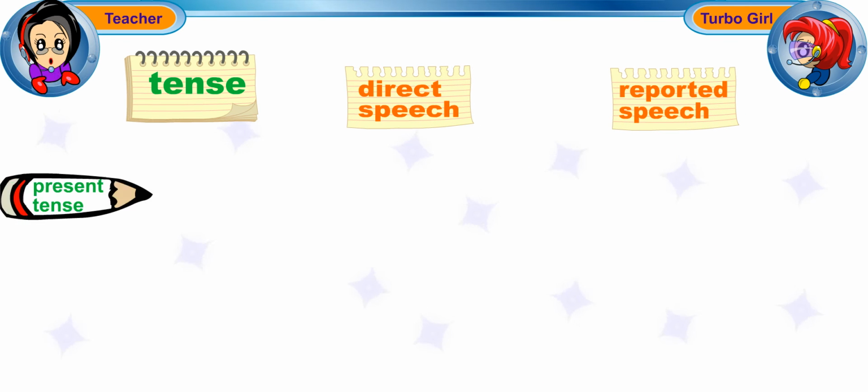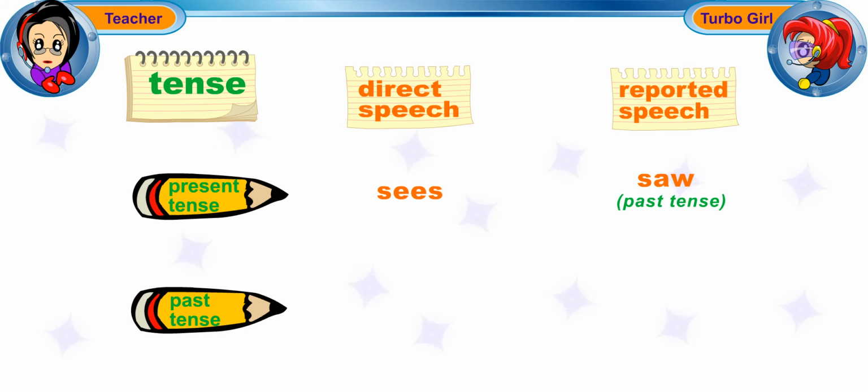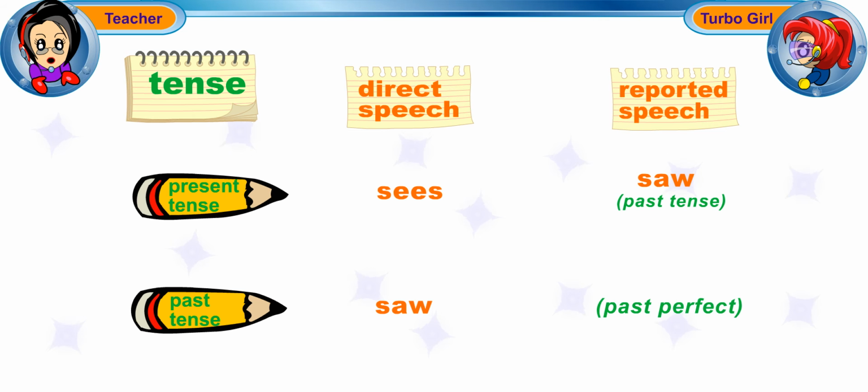This means that a present tense verb in direct speech, for example, sees, becomes past tense in reported speech, for example, saw. And a past tense verb in direct speech, for example, saw, becomes past perfect, had seen, in reported speech.